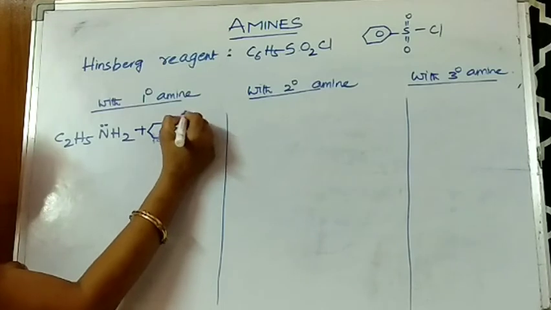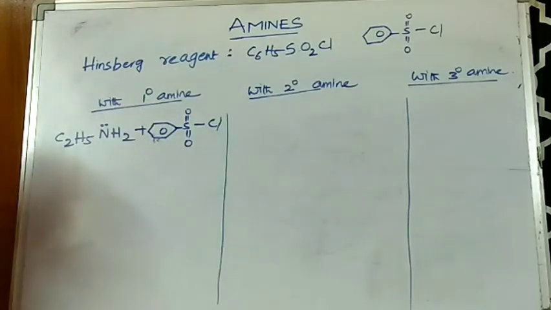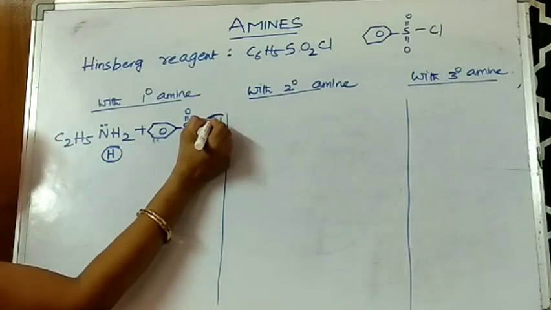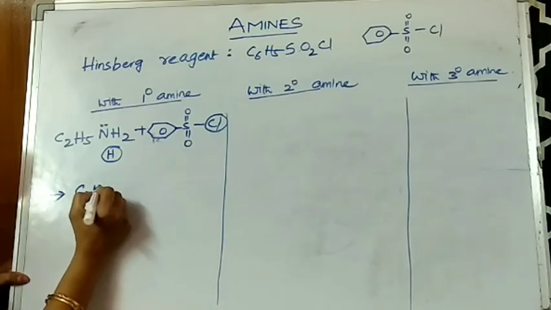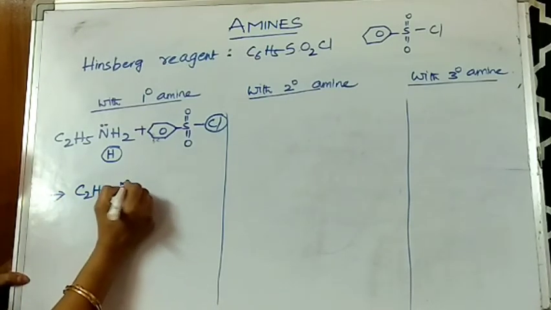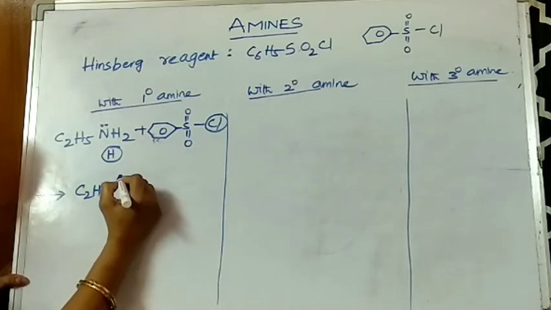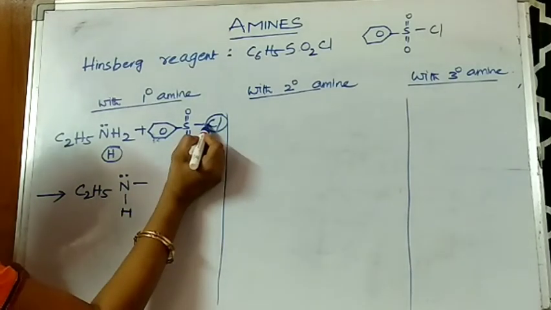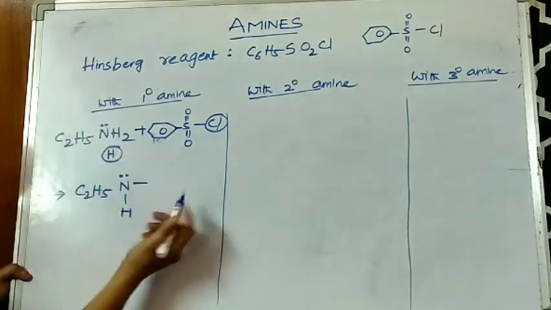Yes, double bond O, and Cl. So in this case, remember, remove one hydrogen here and remove chlorine. And here what is formed? C2H5N. I have removed one hydrogen, so I'll put just one hydrogen and the lone pair of electrons on the nitrogen. And wherever you take away the species, that bond should be connected to the amine.